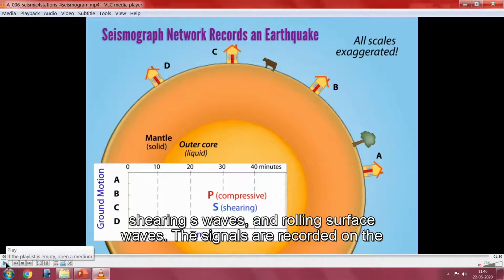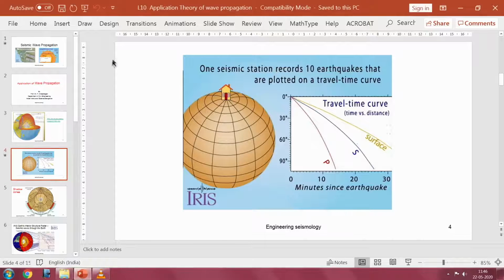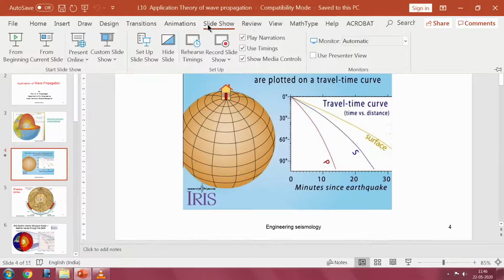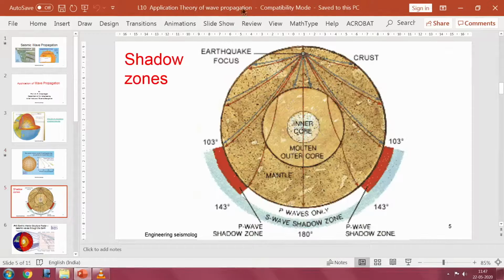You may notice here that some of the waves are not recorded at a particular place. Why is it so? As we said, when the waves travel through the earth, they undergo refraction and reflection. When refraction and reflection take place, a particular wave may not reach the opposite direction directly; it will change its path. That change creates a zone where that particular wave is absent, which is called a shadow zone.